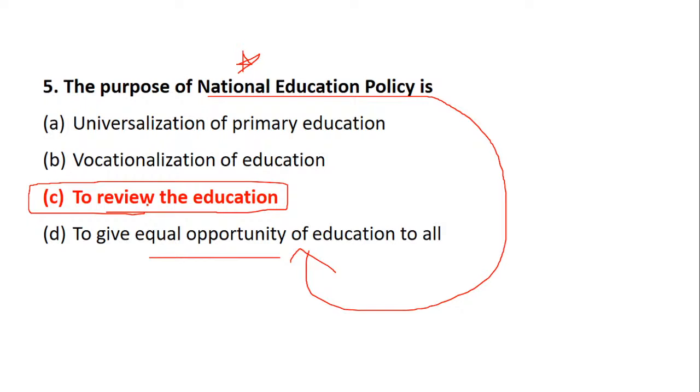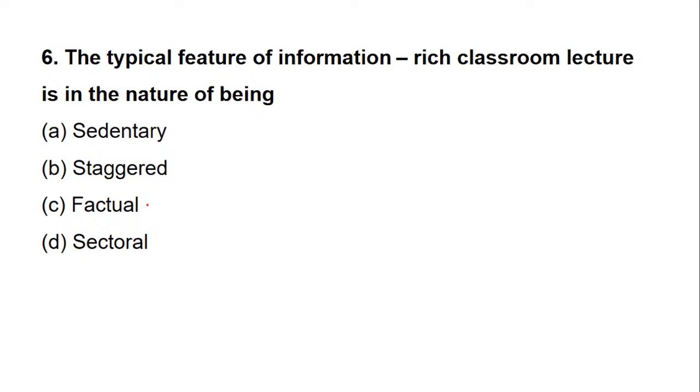See, you have lost marks on 2 questions for silly reasons. So be careful. Now, the typical feature of an information-rich classroom. So, information-rich classroom lecture is in the nature of being what? So the information-rich classroom will be called as what? Sedentary, staggered, factual or sectorial.